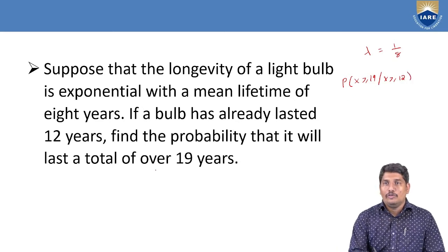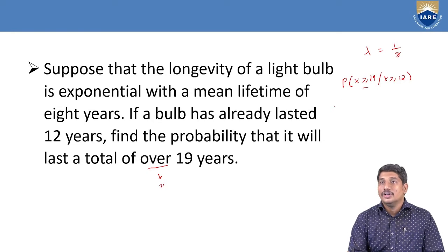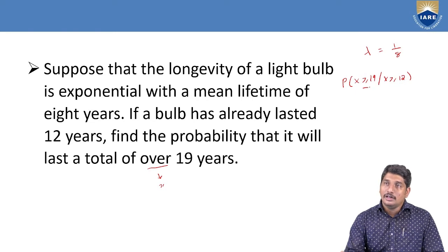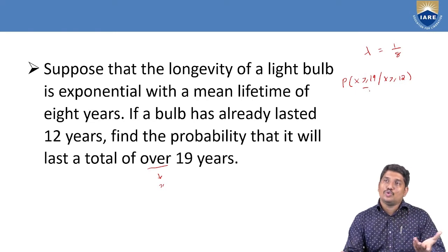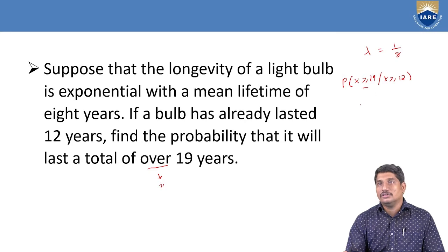Over you can translate into mathematics as greater than or equal to. So over 19 years means greater than or equal to 19. And why have I written the condition here? Already he is stating that the bulb has lasted for 12 years, so we have to obey this condition, and we are expecting that it will cross over 19 years. That is what we are asked to find.